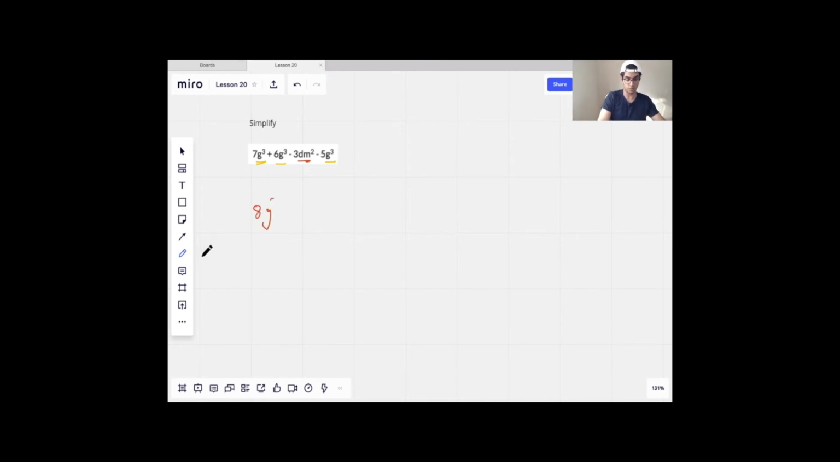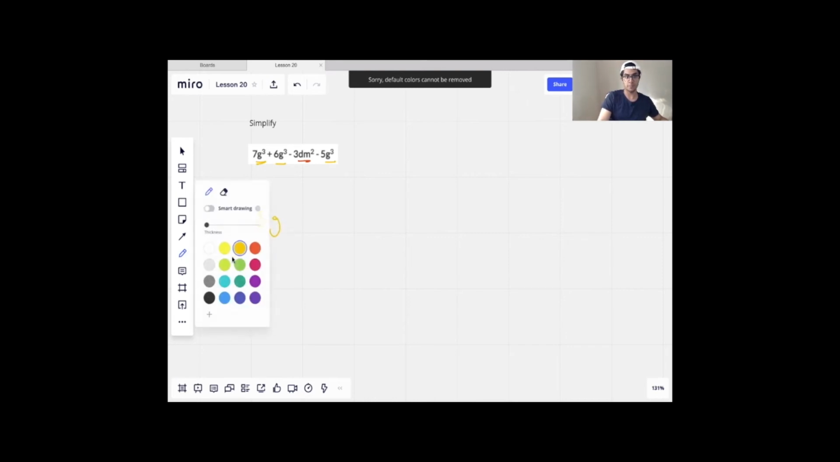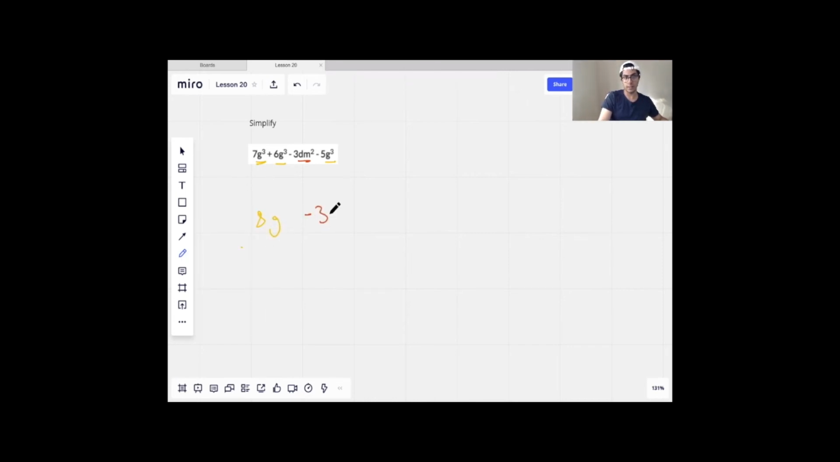Oh, wrong color. Let me switch back. There we go. So, 8g cubed, and then minus 3dm squared. And that's kind of all there is to it.